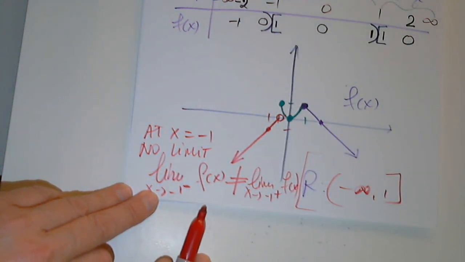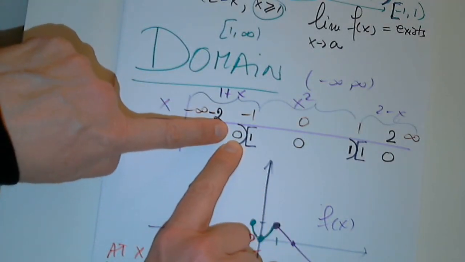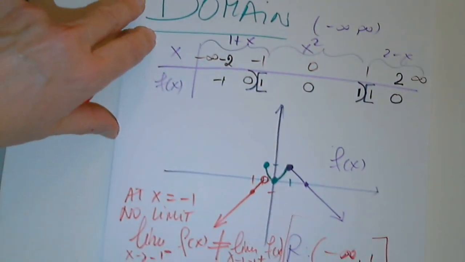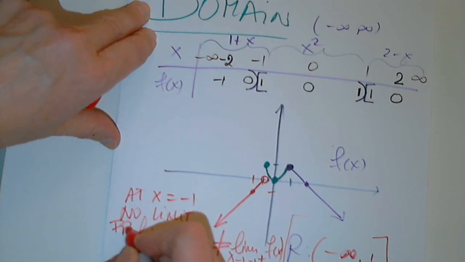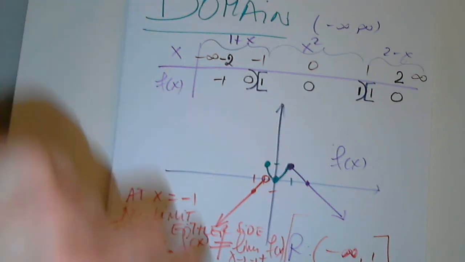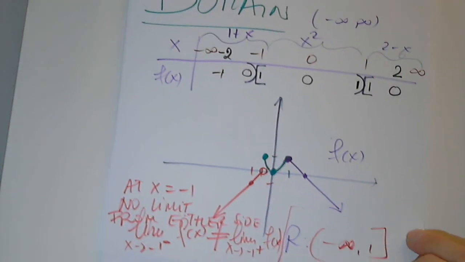So at x equals -1, no limit from either side. It has a limit from the left. What is the limit from the left? 0. What is the limit from the right? 1. Perfect. But it does not have a limit from either side. At every other point, anywhere else, it has a limit from either side, except at -1. Any questions for me? Okay. Perfect.